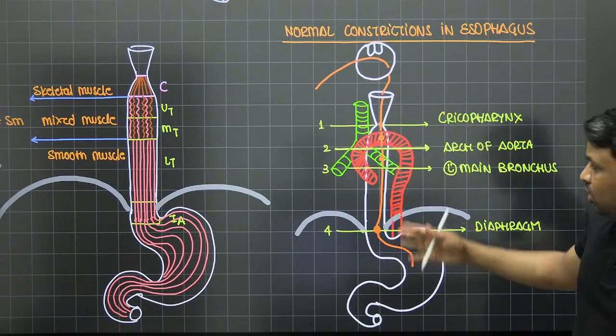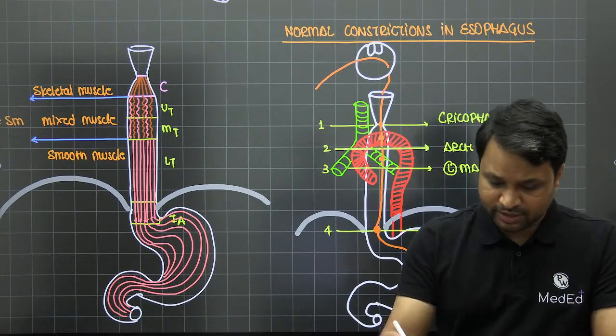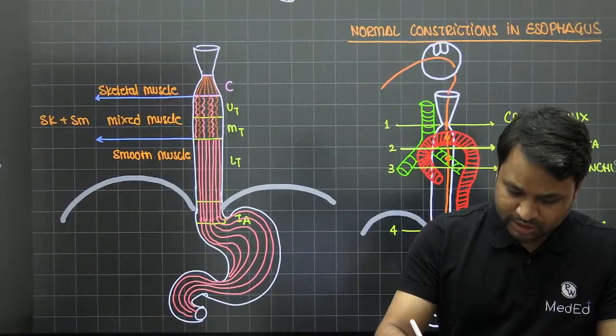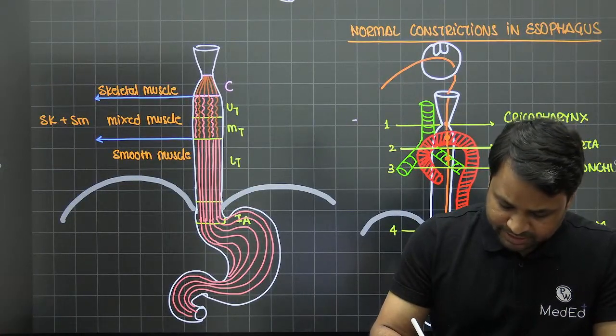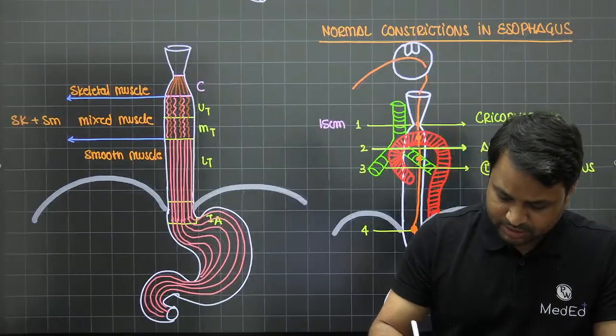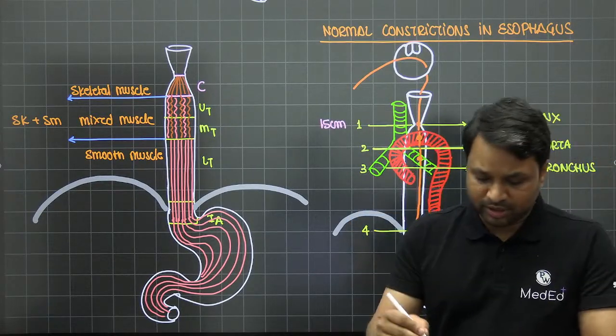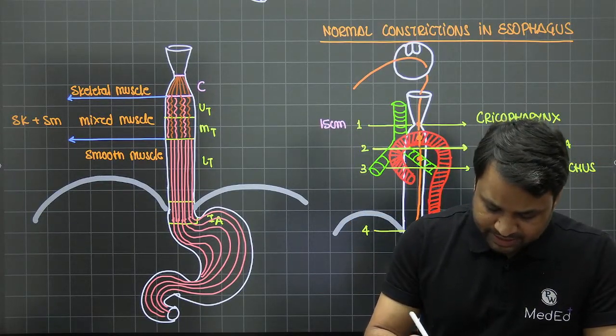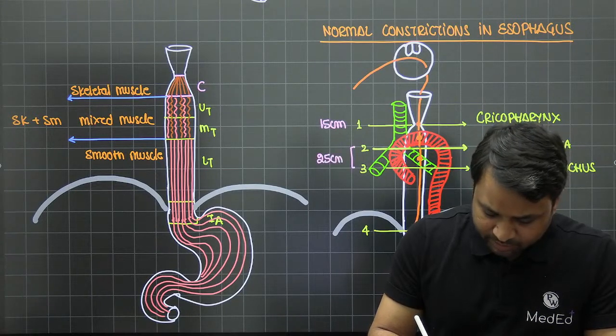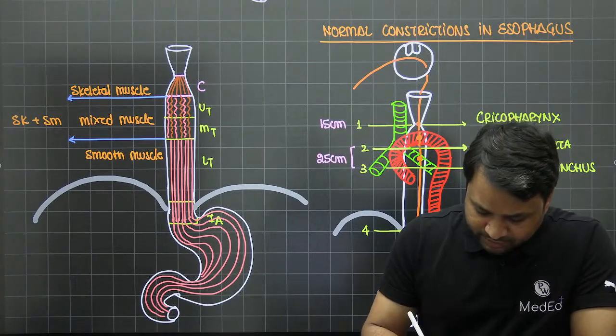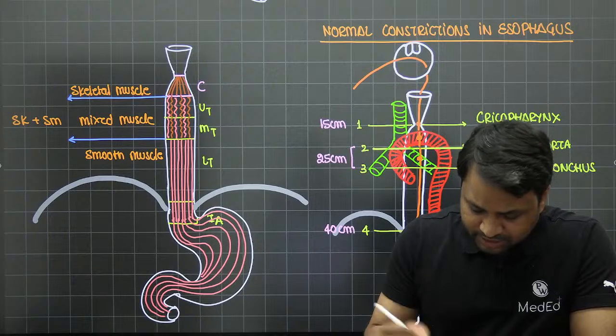You will measure all these constrictions with respect to the esophagus. The first constriction that you will see will be at a 15 centimeter mark from the upper incisors. Now the second one, see, there is a difference between the arch of aorta and left main bronchus. Together we can say that they are seen at a 25 centimeter mark, and the last one, that is the diaphragm, will be seen at a 40 centimeter mark.